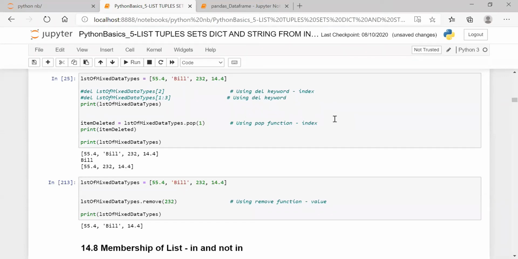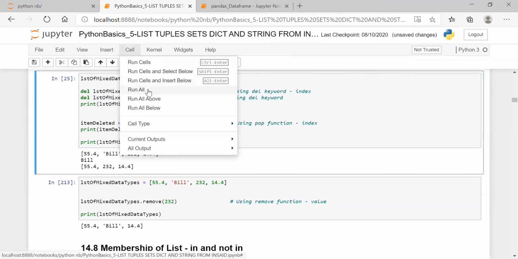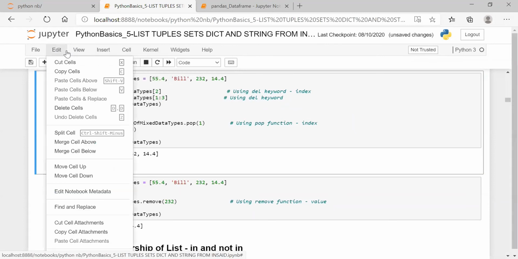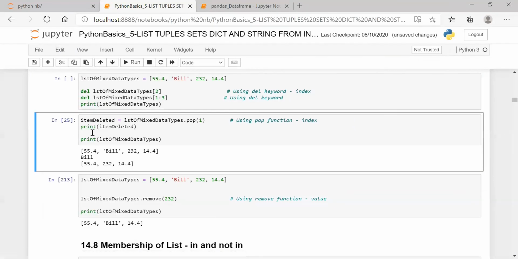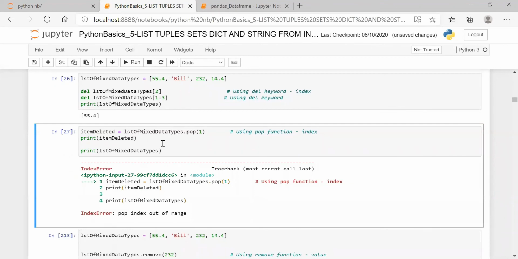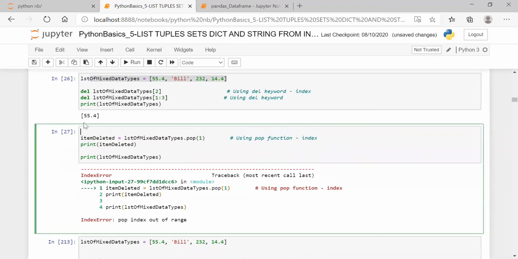Because I made it a comment, because once I delete, I can't show you. Maybe I will give it as a split one. I'll split the table now. Split cell. Yes, this is the one and this is the one. I don't have the list, so I have to copy this.